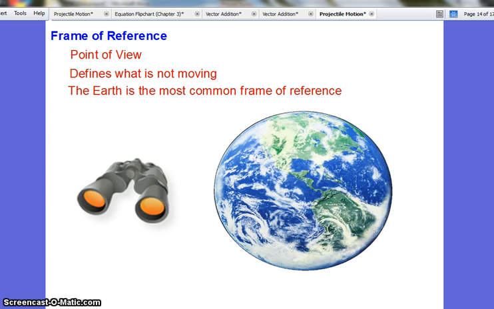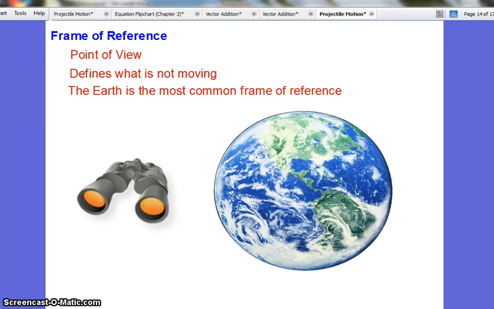The most common frame of reference is the Earth. We say that the Earth is not moving, and so therefore anything moving relative to the Earth is. So if a car is sitting stationary on the Earth, we say it's not moving. But then as it starts to move left or right, we would say that it is moving. But we have to define the Earth as not moving. In most circumstances, that's what we do, unless we are inside something like a car or an airplane.